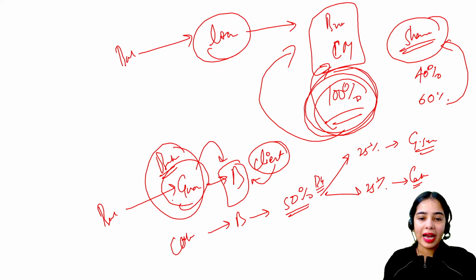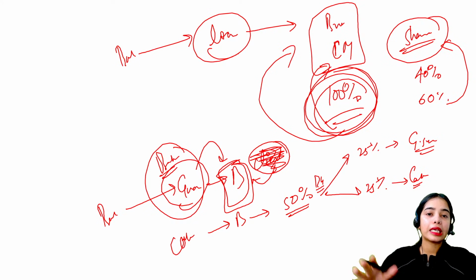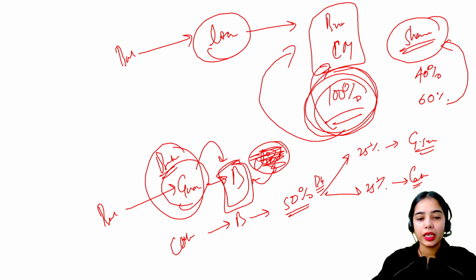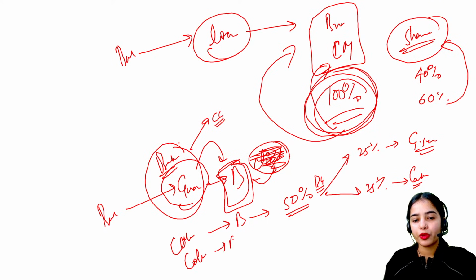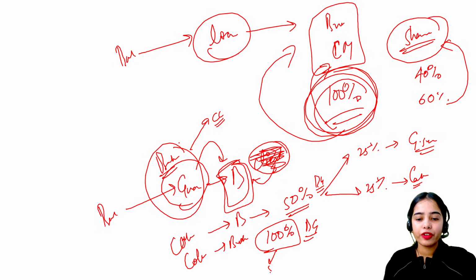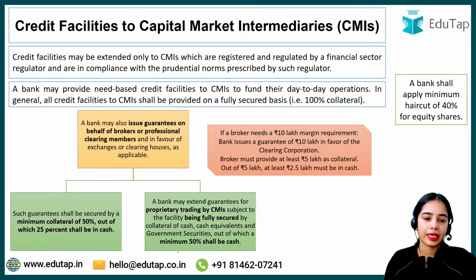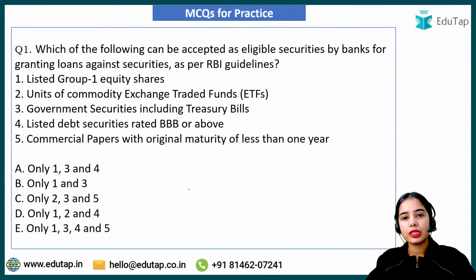While if the bank guarantee is taken by the broker for its own trade, here the client is not involved, the broker is taking the bank guarantee for its own trade to provide this bank guarantee to the clearing corporation. In this case, the collateral has to be provided by the broker, that is 100% of collateral against the bank guarantee, and 50% of the collateral can be in the form of government securities and such, and 50% has to be in cash. Okay, so that is the idea. Minimum 50% shall be in cash for the bank guarantee for the proprietary trading. Any confusion, anyone? So this is it.